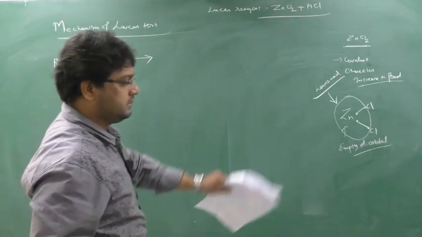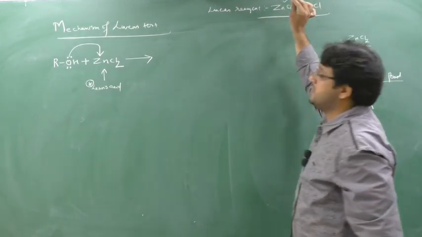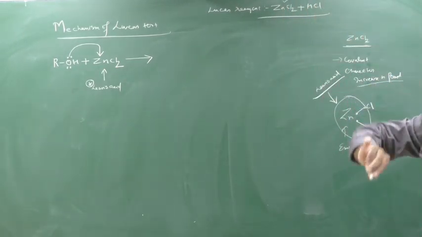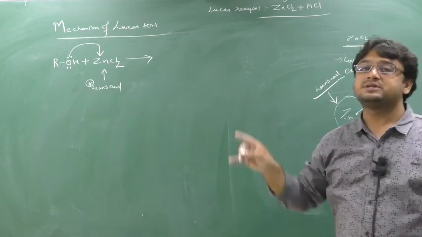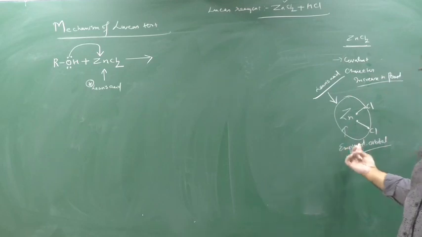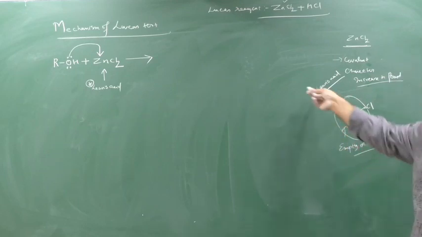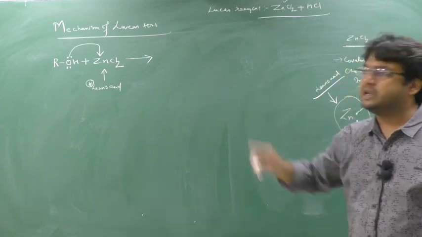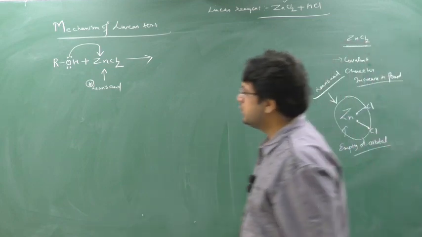This logic you remember: ZnCl2 in Lucas reaction, first who will come? First ZnCl2 will come to do the reaction. How? That ZnCl2 will act as a Lewis acid and it will have the capacity to take the electron due to presence of empty d orbital, and also it has not completely filled outermost orbit electrons, so it is a Lewis acid. In this way, remember. So this is also a very important MCQ, that ZnCl2 in Lucas reagent will act as Lewis acid. Clear? So what reaction will occur?